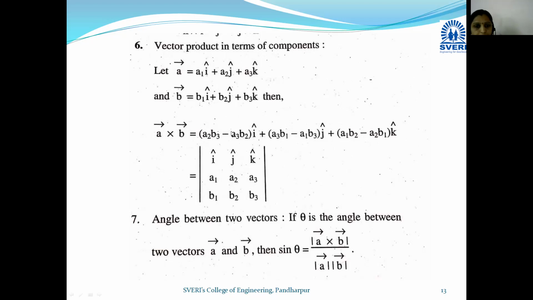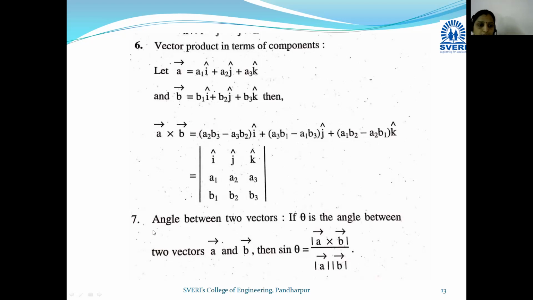Okay, that's why I bar cross I bar becomes 0. Okay, so here इथे मल्टिप्लिकेशन तुम्हाला अशी मिळणार आहे, and we can express this multiplication in terms of determinants. Okay, so determinant मध्ये आपण काय येणार आहे? फर्स्ट रो I, J, K unit vector, second रो काय आहे? A1 A2 A3 is nothing but coefficients of I, J, K of first vector, and B1 B2 B3 is nothing but coefficients of I, j, k of vector b. Okay, so in this way we take the cross product of two vectors if they are given in terms of components.